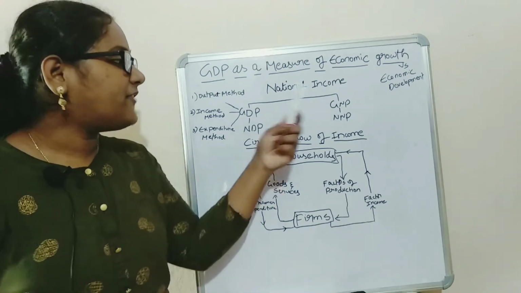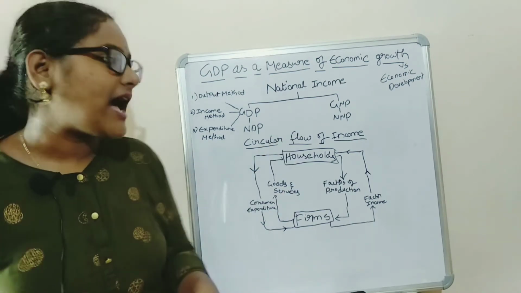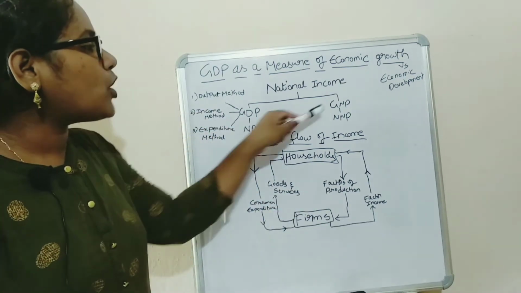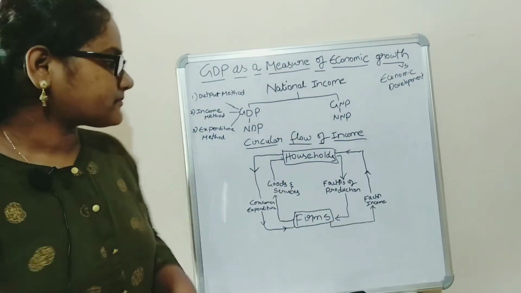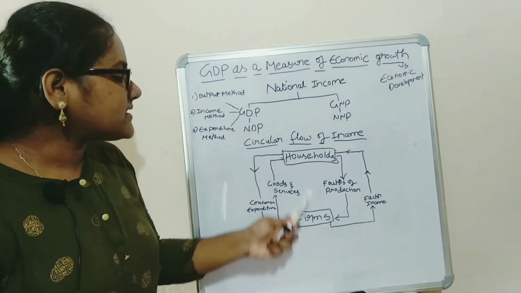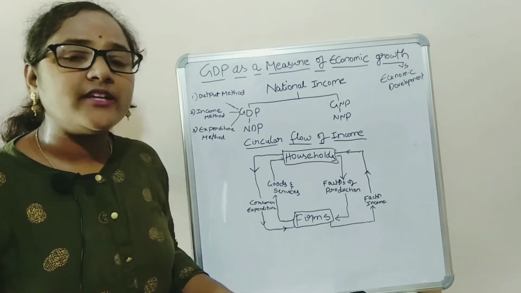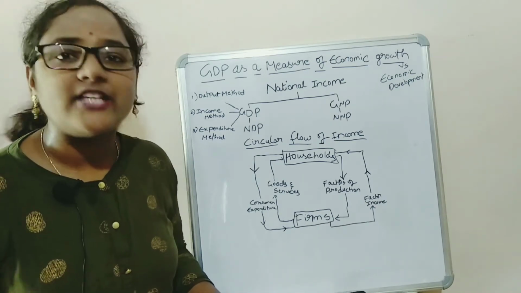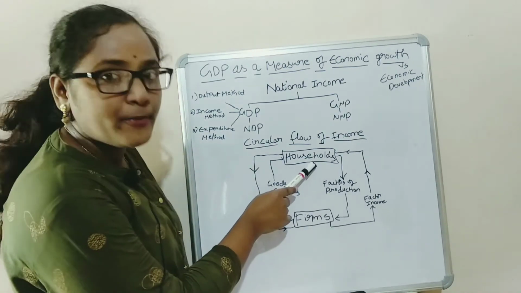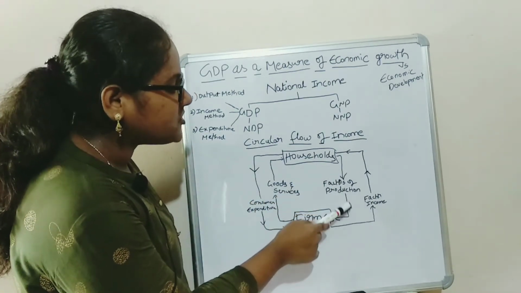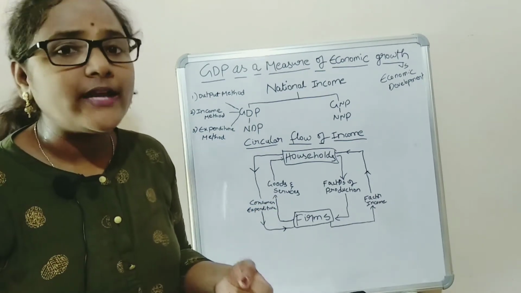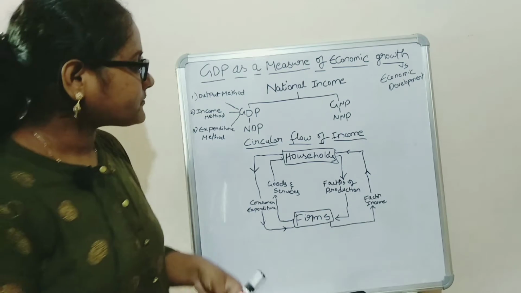Before proceeding further, just take a glance at the circular flow of income to understand these concepts clearly. In the circular flow of income, households and firms are the two fundamental economic agents. Households provide the factors of production to firms. What are the factors of production? Land, labor, capital and entrepreneur.